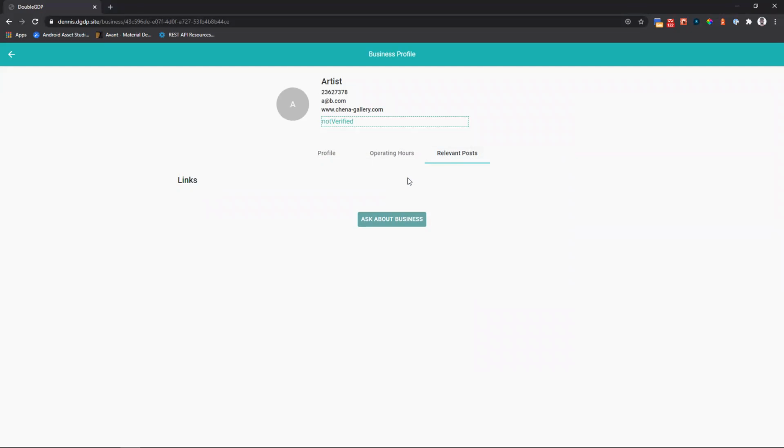You'd find that link in the relevant post tab. So the other thing that was added was being able to inquire about the business. So the user will be able to ask about the business using this button here. So once this button is clicked, it will open the messages tab.